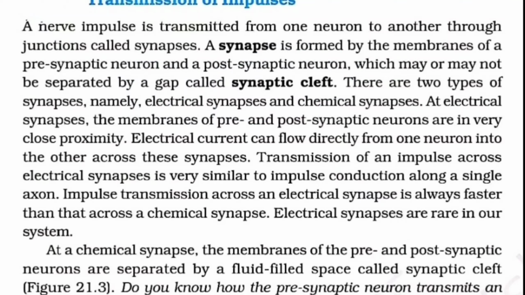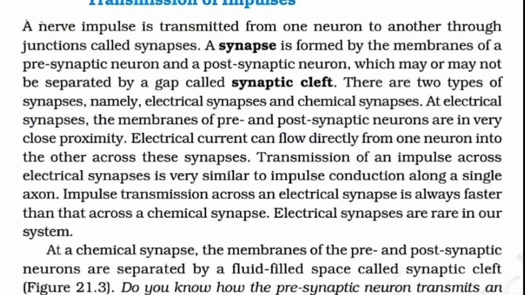If it is not separated by a synaptic cleft, it will be the electrical synapse, and if it does have a synaptic cleft, it will be called a chemical synapse. Correct? So the first thing first, the electrical synapse. Here, the membranes of the pre and the post synaptic neurons are in very close proximity.